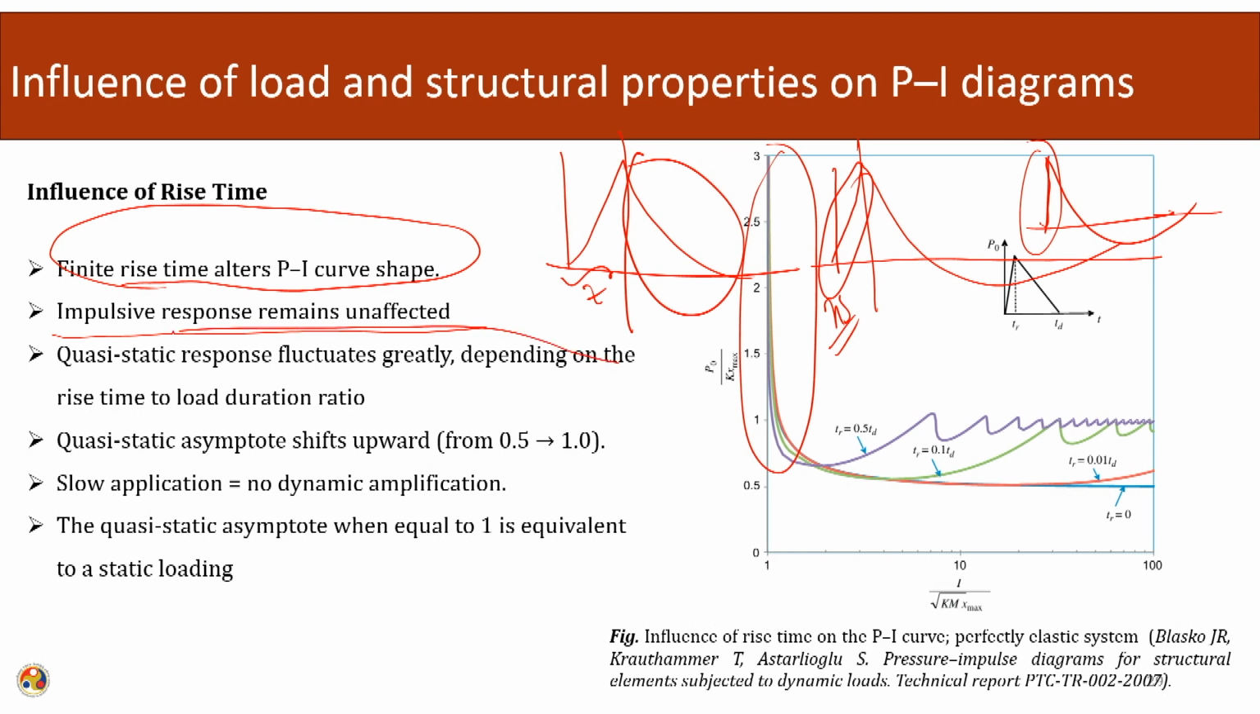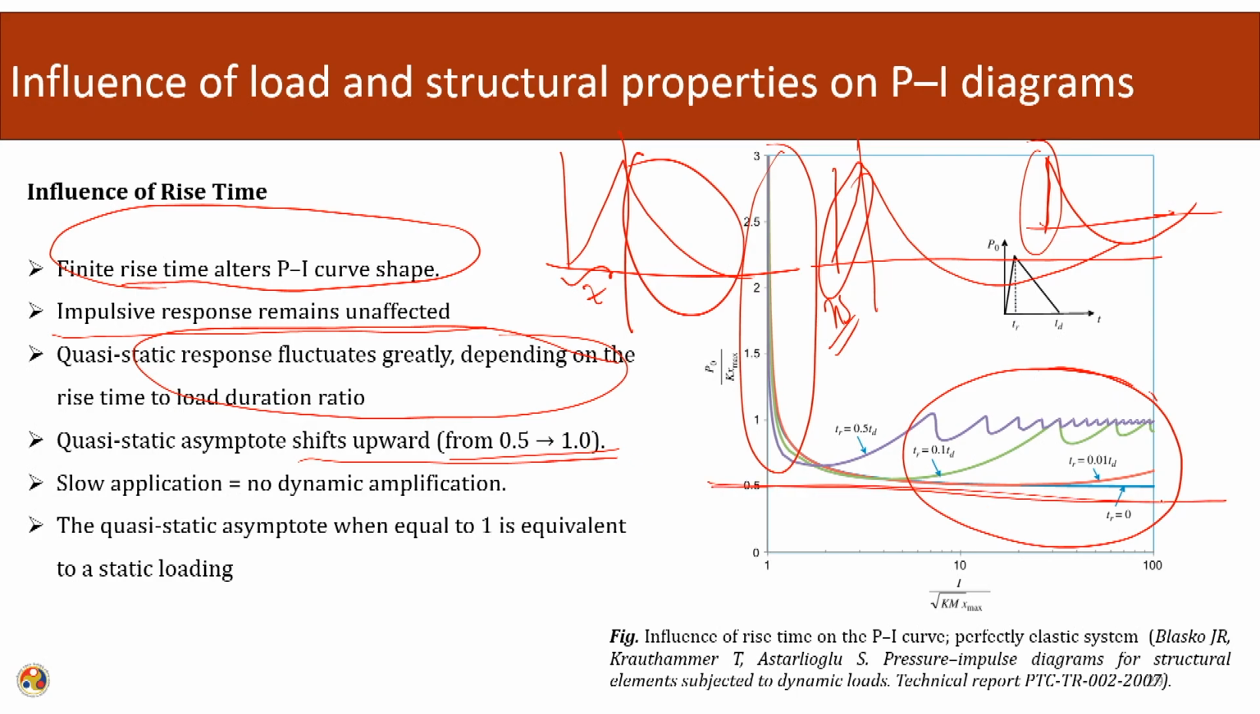There will be a great fluctuation in the quasi-static response, depending upon the rise time to the loading duration. Here we can see there will be fluctuations in the quasi-static regime. The quasi-static asymptote will shift from 0.5 to 1. Earlier we saw that it was asymptotic to 0.5, now it will be asymptotic to 1. Since it is a slow application, there will be no dynamic amplification. The quasi-static asymptote equal to 1 is equivalent to a static loading.